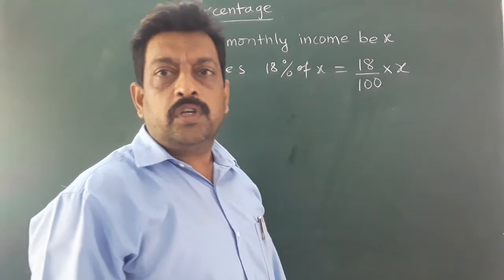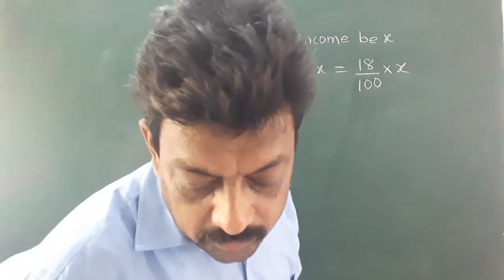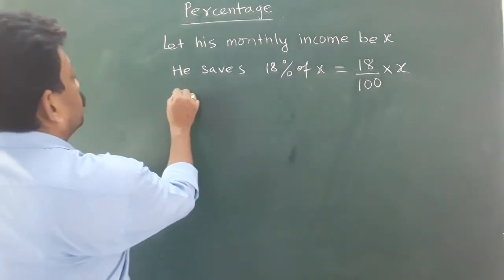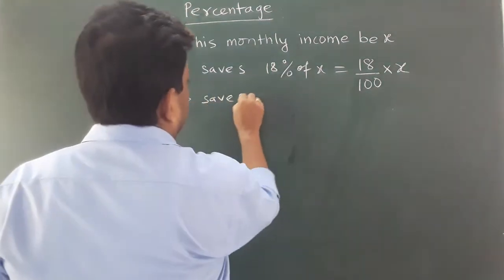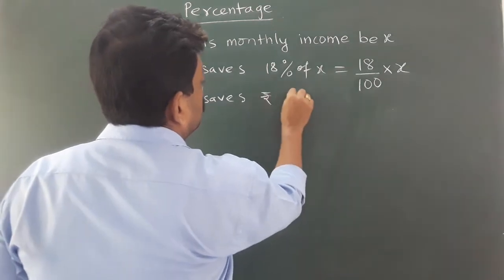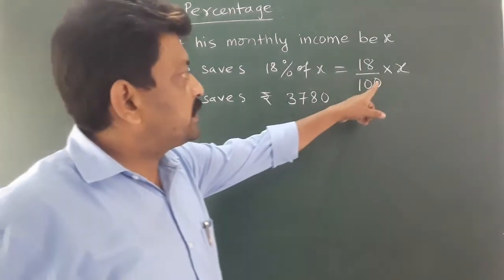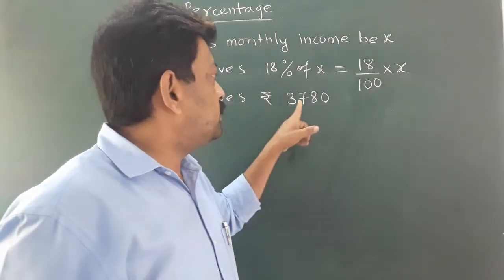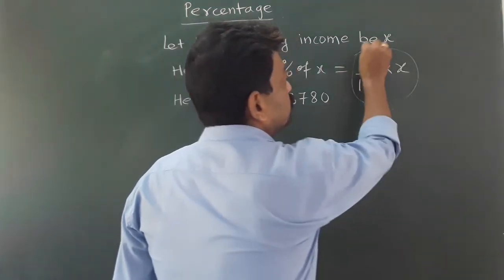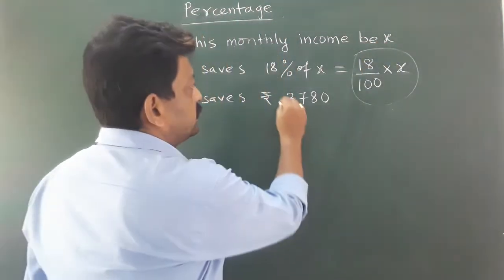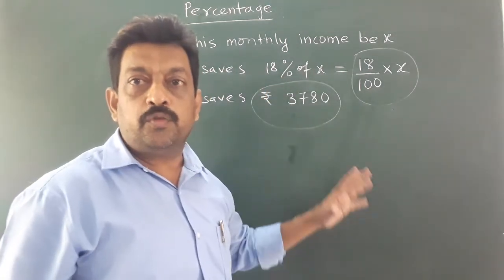Now his saving is also given, rupees 3780. He saves rupees 3780. This is his saving in terms of the percentage, and this is his saving in terms of actual amount in rupees.